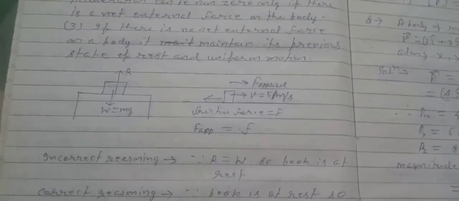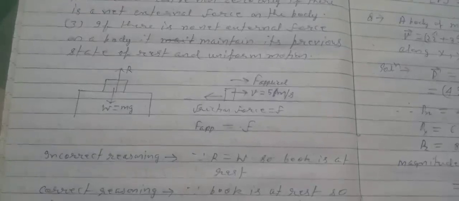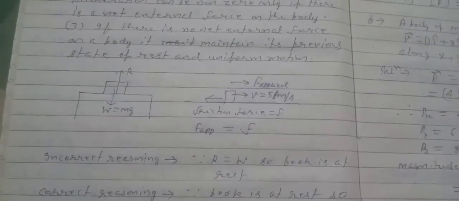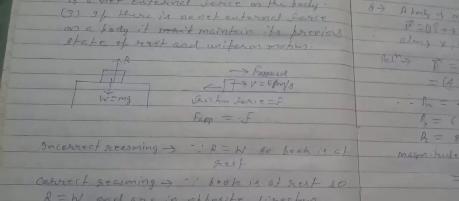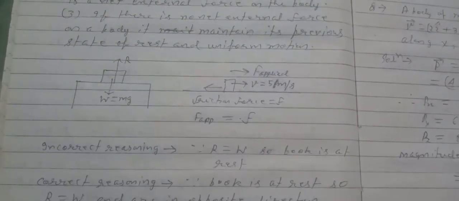Here in the above figure, a book rests on the table. Now, since the reaction force equals the weight of the body, the book is at rest. Incorrect. This is the incorrect reasoning. What will be the correct reasoning?